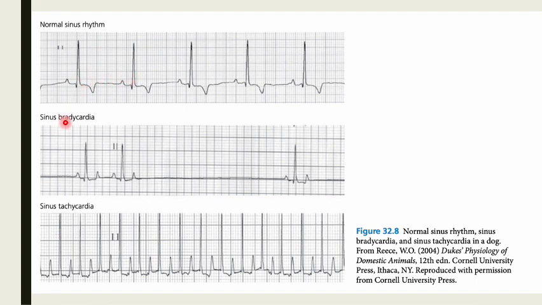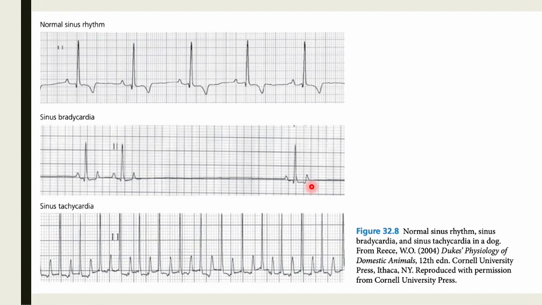How about when there's sinus bradycardia, or a slow heartbeat? For example, this is an example of a slow heartbeat. There is no regular interval: one heartbeat, a second one, and then it will be followed by a very, very long plateau, or flat line, and then another one.